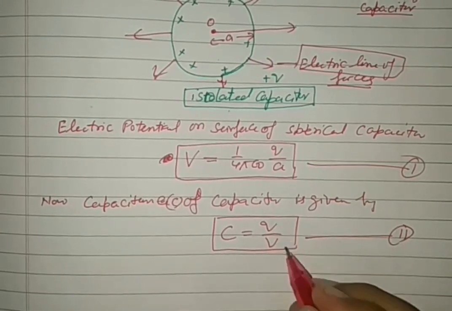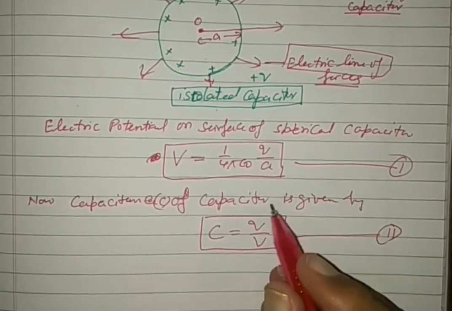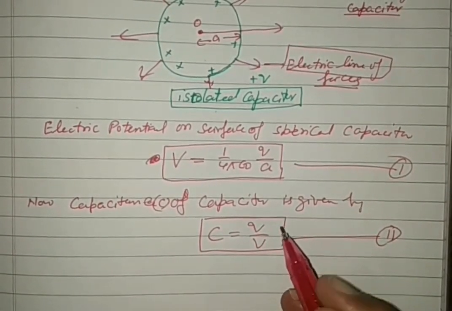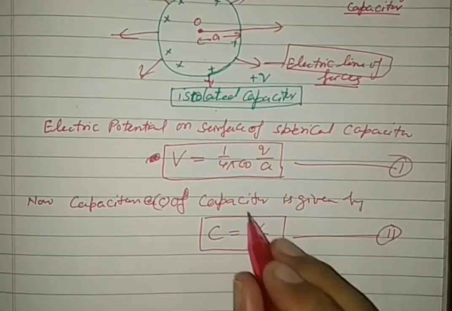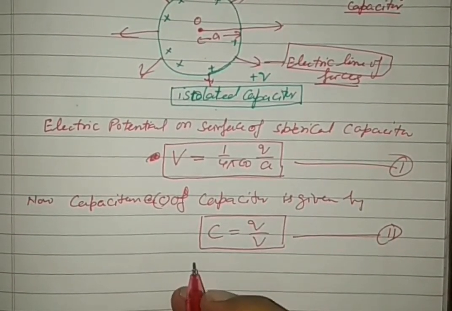So on increasing the charge, electric potential will increase, but the ratio will remain constant.